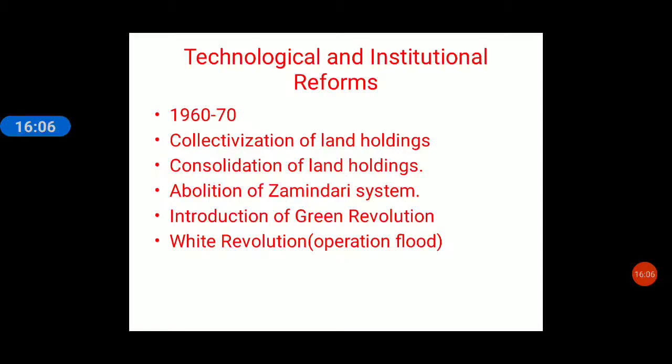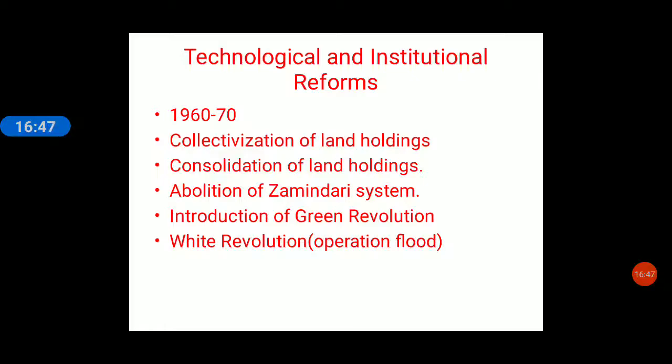So these technological and institutional reforms started since the 1960s and 70s. One important reform is collectivization of land holding. What is this collectivization? Because of the law of inheritance, the land was divided among the family of the farmer. After the death of the father, the land used to be divided among the sons in the olden times. So the land holding, which means a piece of land, became smaller and smaller.